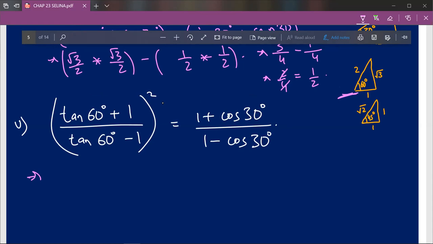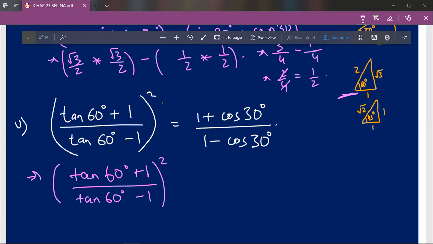Over here this looks a bit complicated, so I'll go with this part first. I'll leave tan 60 degree plus 1 upon tan 60 degree minus 1 whole square is equal to 1 plus cos 30 degree as it is. Now first of all we find cos 30 degree. So cos 30 degree basically means that the magic triangle is given to us, which is 30 degree.